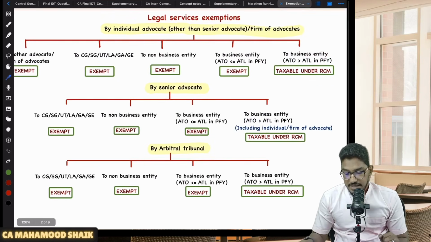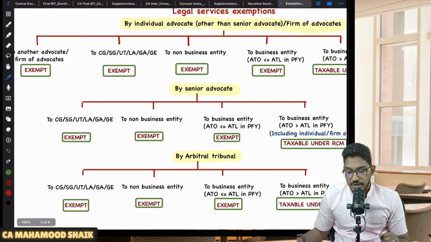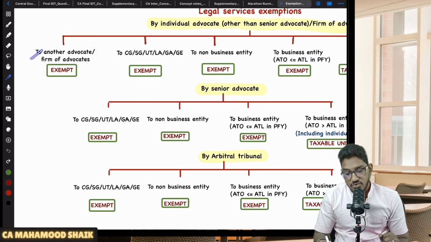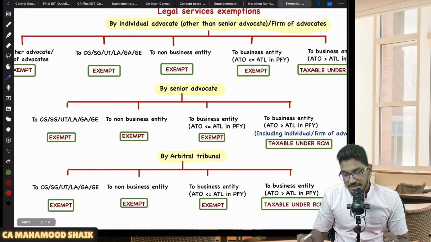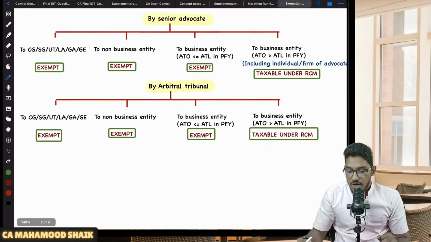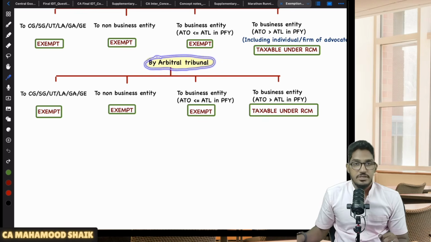So mostly the same, individual advocate or firm of advocates and senior advocate, but the only difference is coming here. If an individual advocate or firm of advocates is providing services to another advocate or firm of advocates, it will generally be exempt irrespective of the recipient's turnover. But here that relaxation is not there. Understood? Clear?